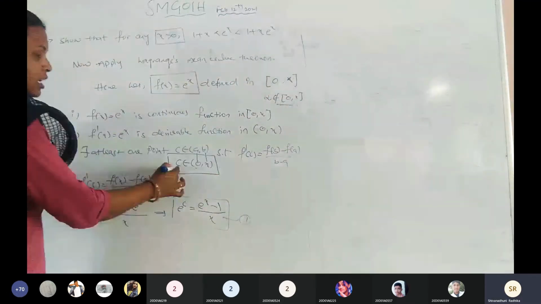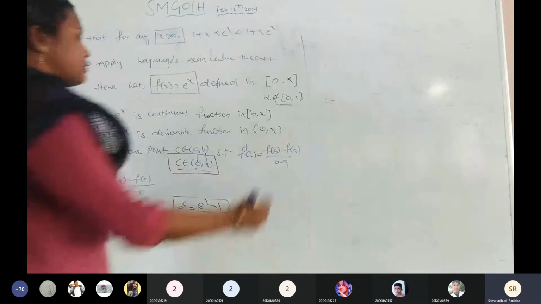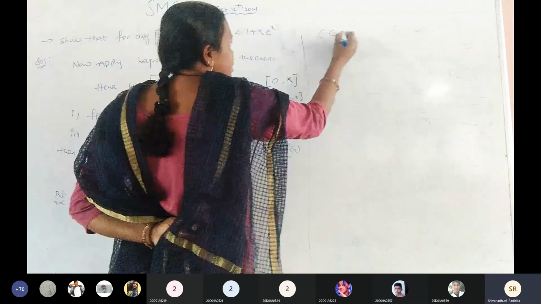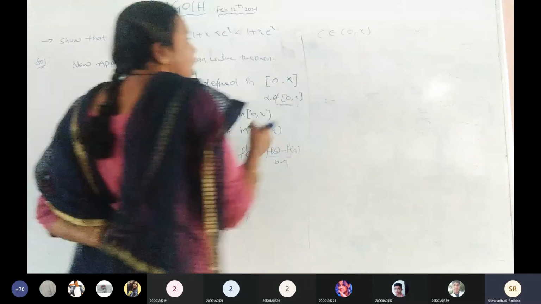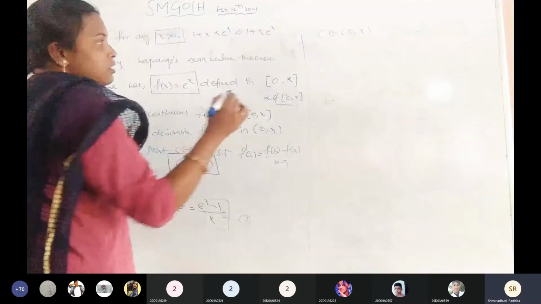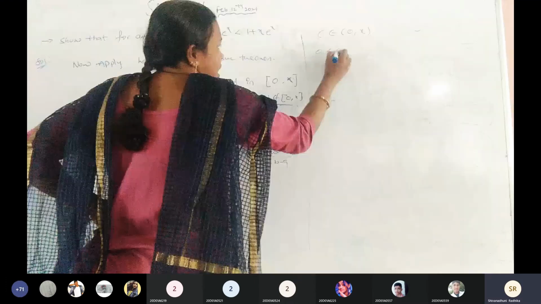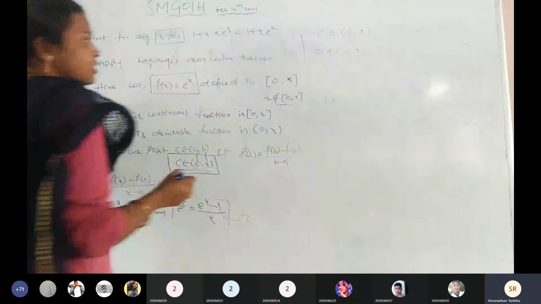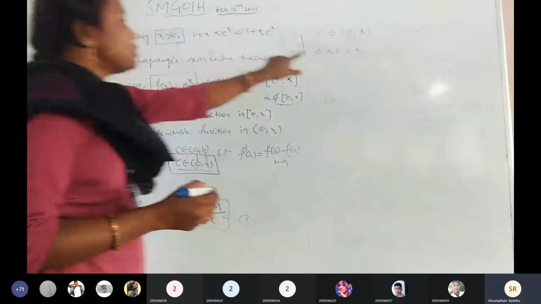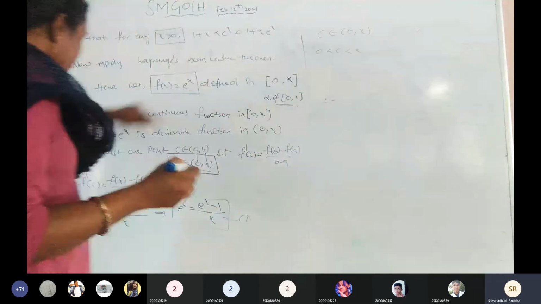So what is the given next step? You have to take the interval. What is the interval? That is the open interval. c belongs to the open interval 0 comma x. How can we write that open interval? 0 less than c less than x. Is it clear?